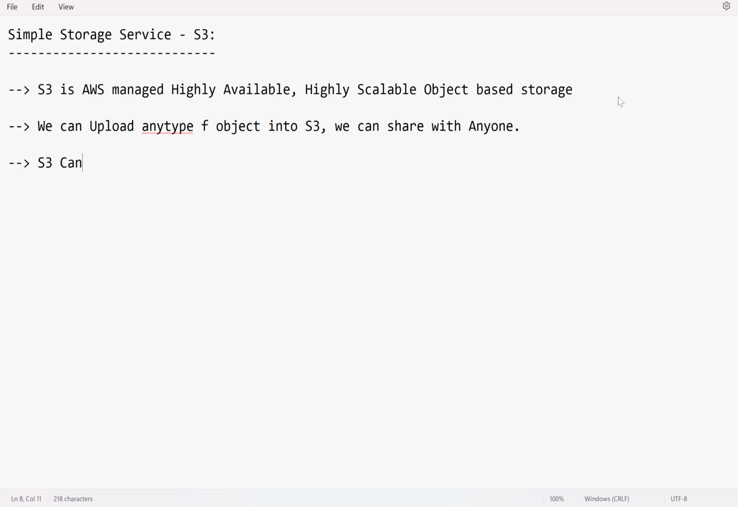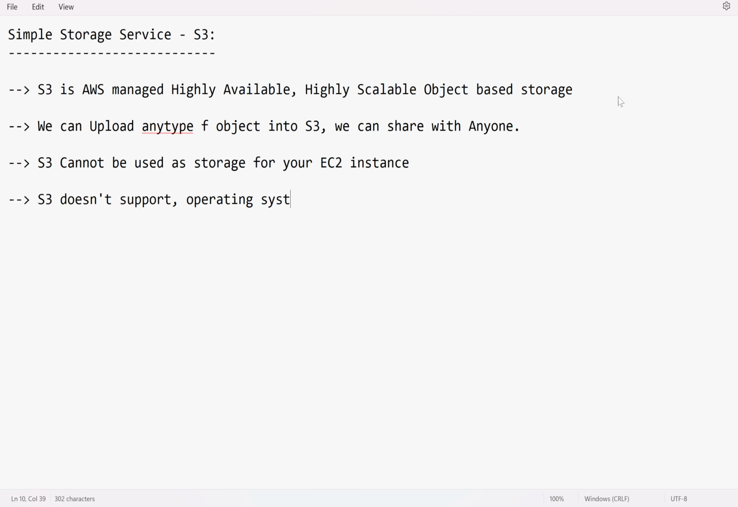The most important thing is that S3 cannot be used as storage for your EC2 instances. You can't use it as a C drive, D drive, E drive, and so on. And also, S3 doesn't support operating system and software installations. You can't install any operating system or any software into S3 storage.